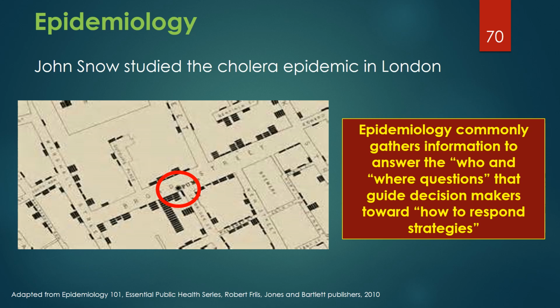He gathered who and where data as seen on this map. Each dark mark is the physical location of a case of cholera. That information helped Snow deduce that the Broad Street pump was the geographic center of the epidemic and could likely be the culprit.